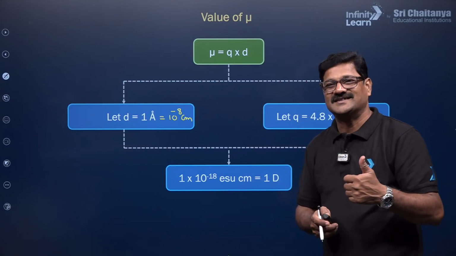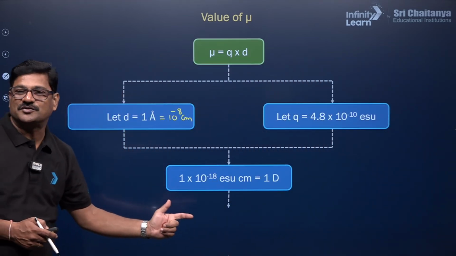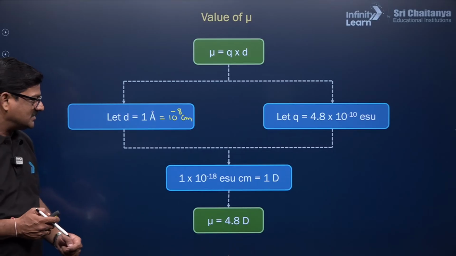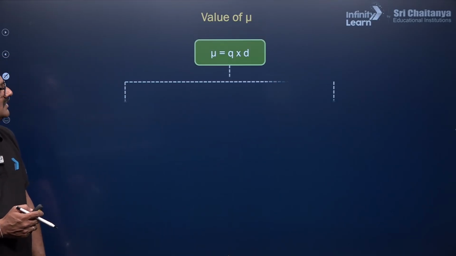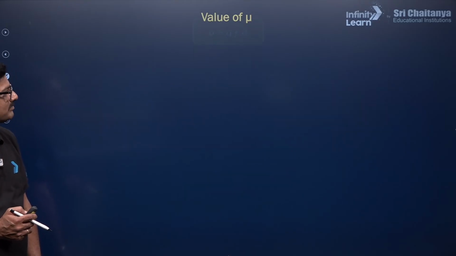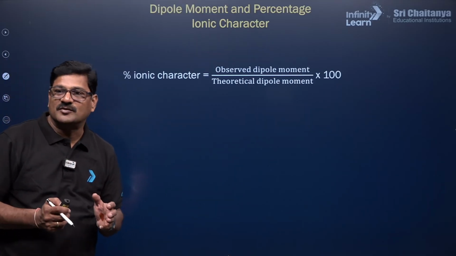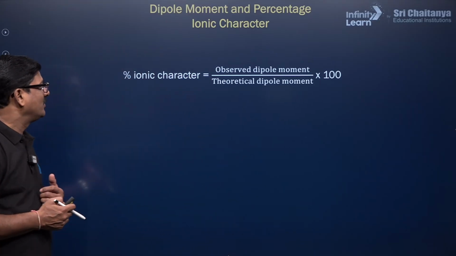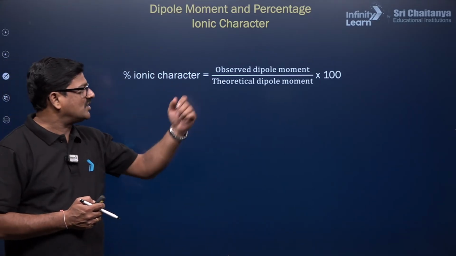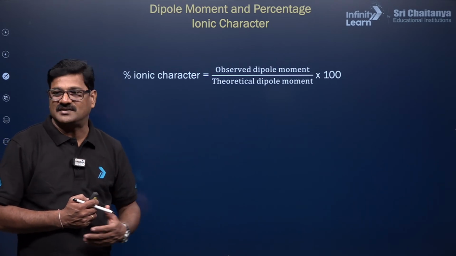Okay, now 1 debye is equal to 1 × 10^-18 ESU centimeter. So mu is equal to 4.8 debye here, and the values of debye we already discussed. This dipole moment can help you analyze the percentage of ionic character. The percentage of ionic character is equal to the observed dipole moment upon the calculated theoretical dipole moment, into 100.